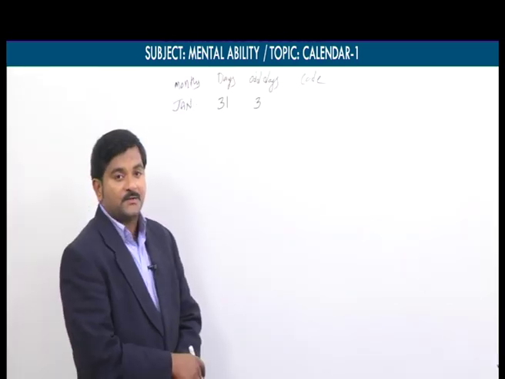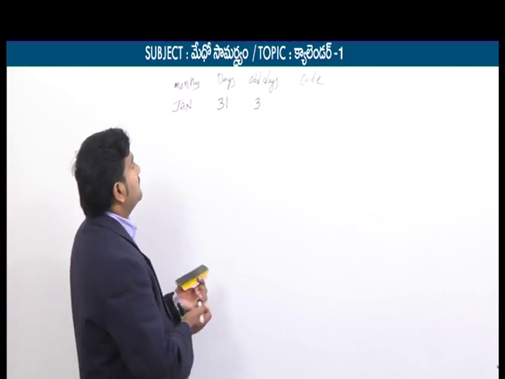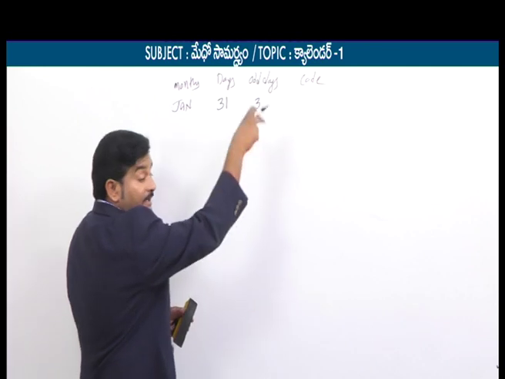Earlier we discussed the days codes and century codes. So now we will focus on month codes. January has 31 days and 3 odd days. You write the codes at a time.